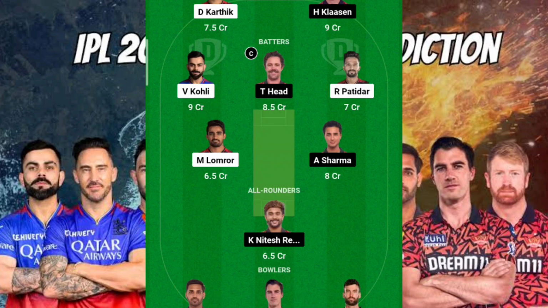And of course, here I'm expecting a very good, consistent, dominating knock from Travis Head, and that's the reason I have kept Heinrich Klaasen as my vice captain, expecting that in the middle order of SRH, after a very good solid opening partnership between Travis Head and Abhishek Sharma, they may lose 1 or 2 wickets. So that's the reason I have kept Rishi to play.